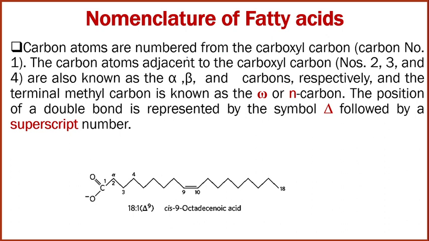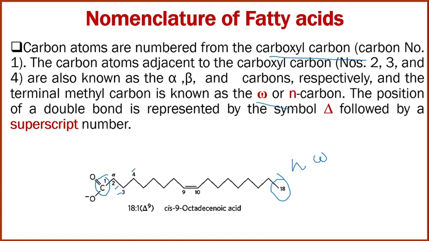Now, carbon atoms are numbered from the carboxyl group in fatty acids. So the first number should be given to the carbonyl carbon of the carboxylic acid. Then after number 2, number 3, number 4 is given. You can also give alpha, beta, gamma. And the terminal methyl carbon is called N carbon, or you can also write omega carbon. Very important: from this carbon, we can give a nomenclature to omega fatty acids.